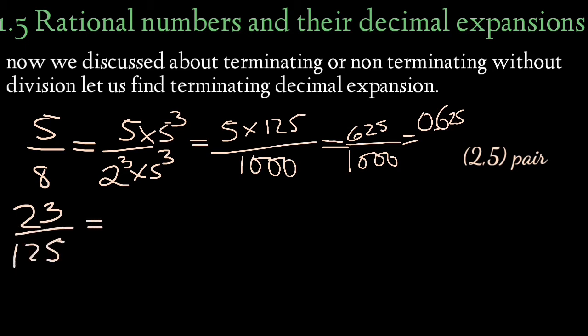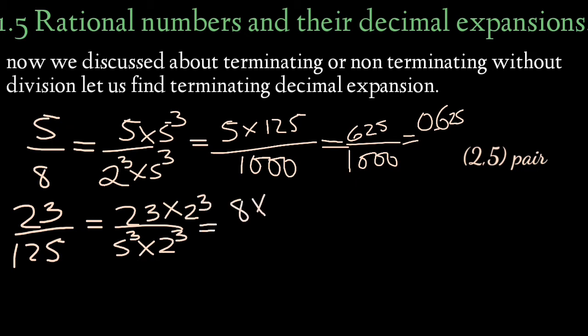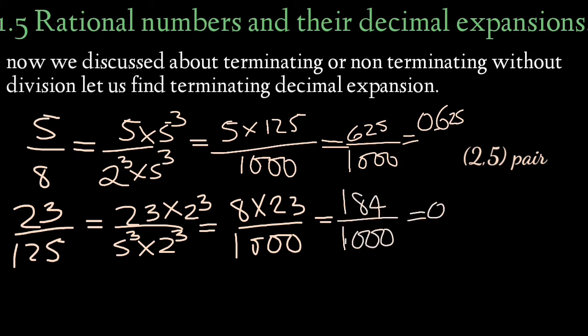Now let's see 23 by 125. We express it as 23 by 5 cube, and multiply 2 cube to the denominator and numerator. So we get 8 into 23 by 1000. That's equal to 184 by 1000, which is equal to 0.184. Now let's see 3 by 7.